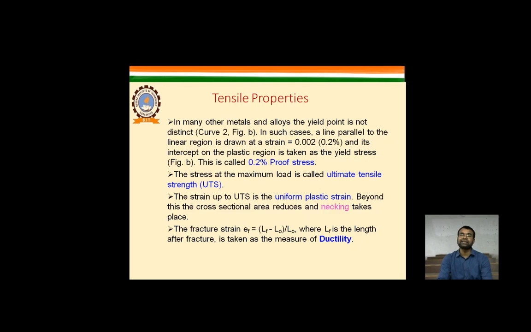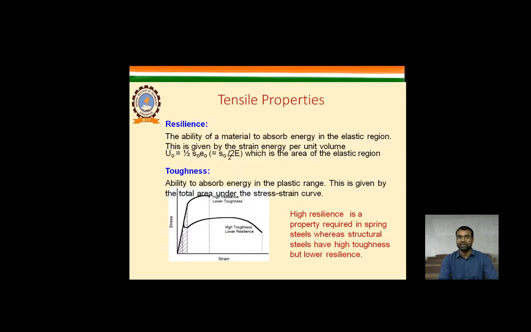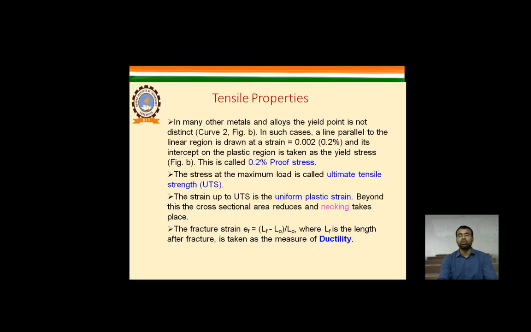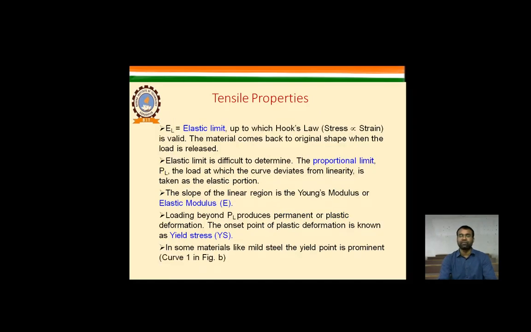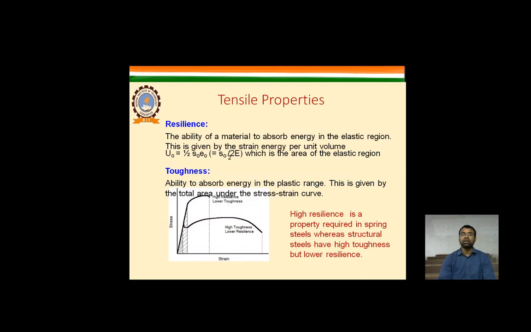So that is where the necking starts and the fracture occurs. The percentage elongation is (LF minus L naught) by L naught, where LF is the length after fracture, and that is how the ductility of that material is defined, and how the elastic limit of that material is identified. So the tensile properties are also defined by these kinds of things.